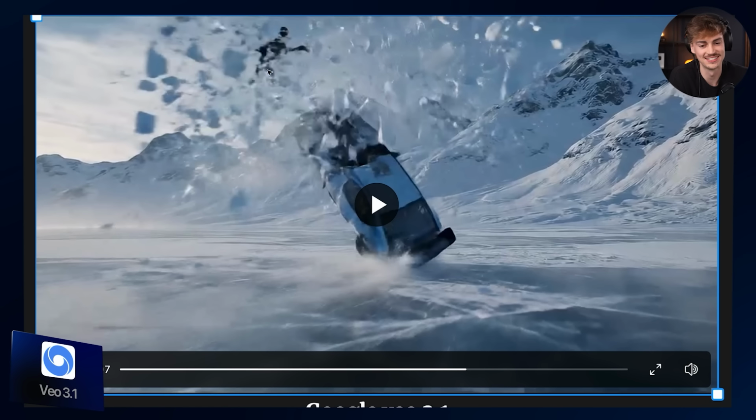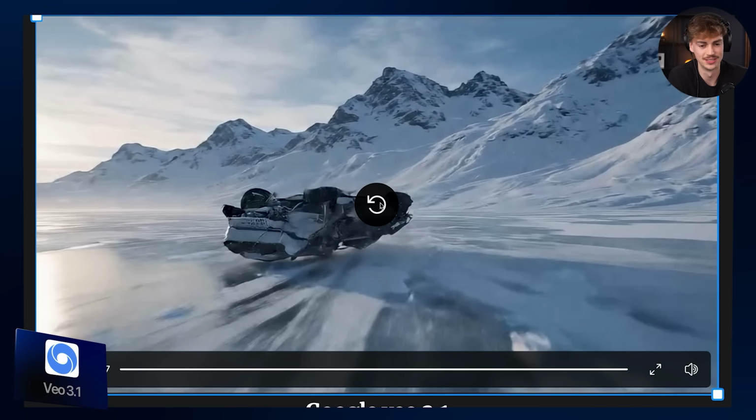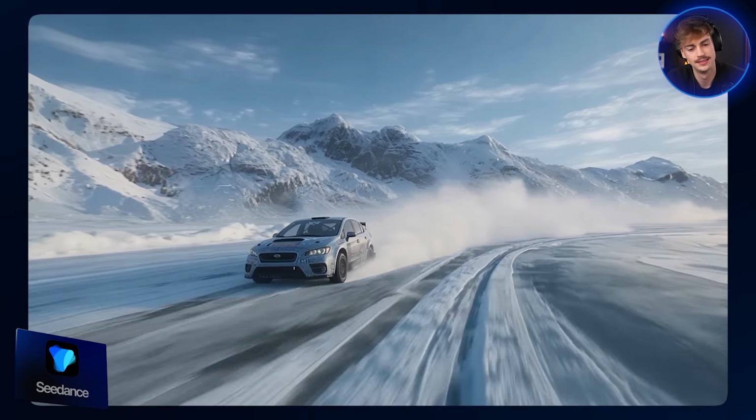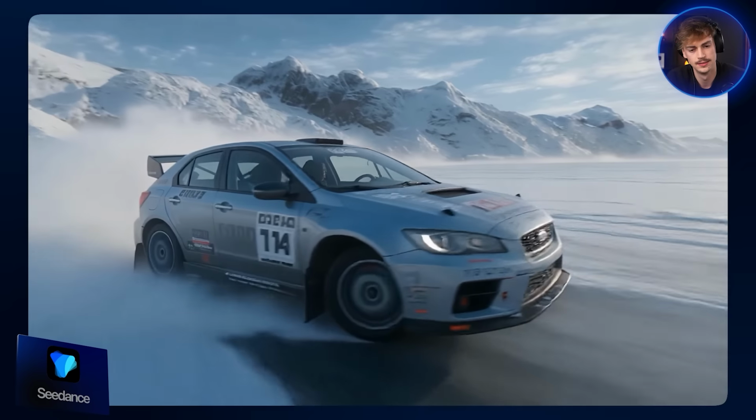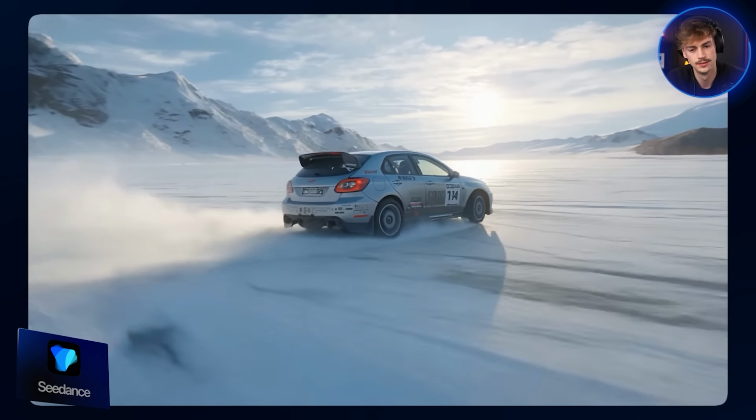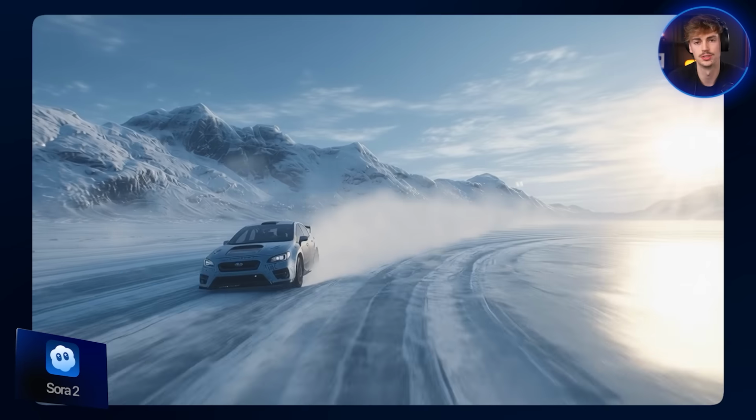He crashed so hard, even the driver is flying out of the car. I mean, the car is flipping over though. It's decent, it's quite funny, but is it usable? I'm not sure. Let's see what Seedance has to offer. It seemed to start off alright, but we don't have our car crash, so that's unfortunate. Now, let's see for Sora 2. We finally have a video with this one because it's not a person.